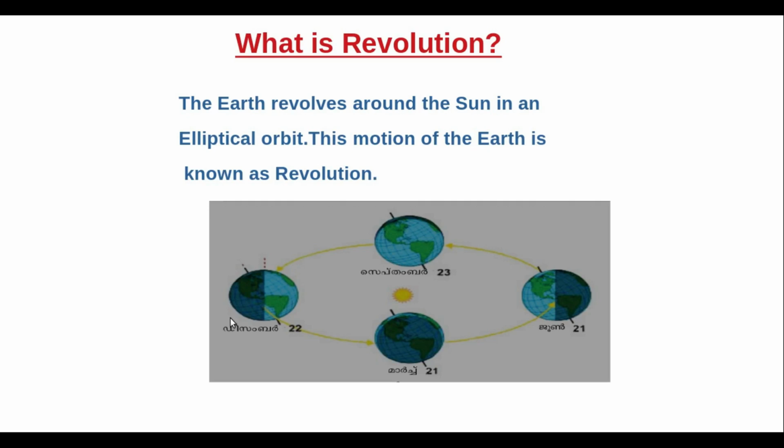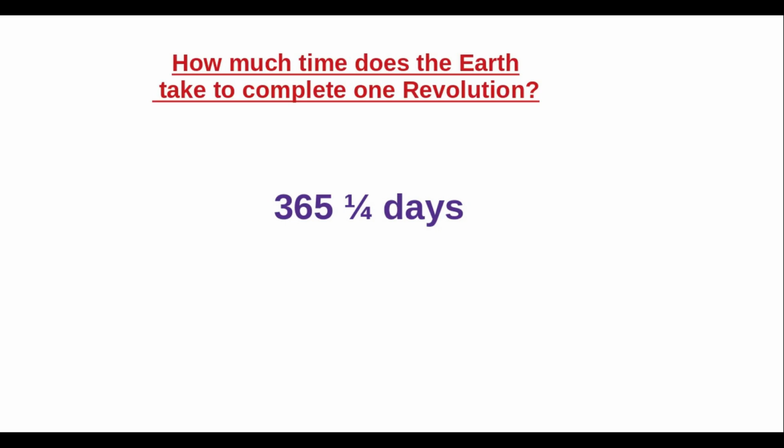What is revolution? The Earth revolves around the Sun in an elliptical orbit. This motion of the Earth is known as revolution. How much time does the Earth take to complete one revolution? 365 days and 6 hours.